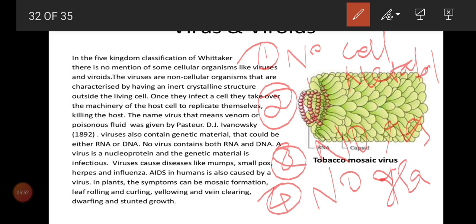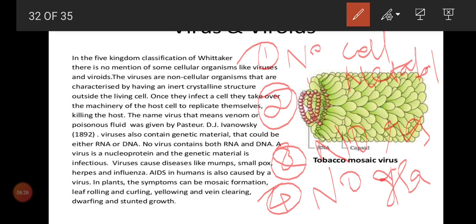So we can make it an inert or inactive material. It is already inactive when it is outside the body, but we can also make it into a crystalline form. Even after crystallization, when it enters the body through any opening, it will become active. So crystallization also shows that it shares the non-living characters. We can make viruses into crystalline form. Okay, what is crystalline form?